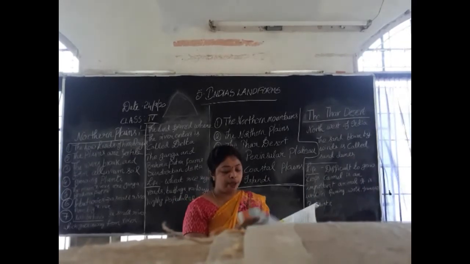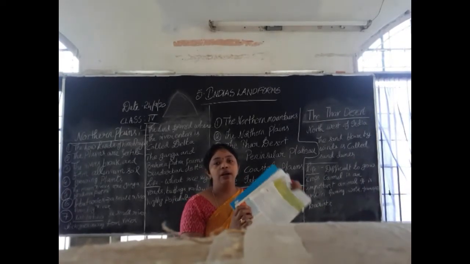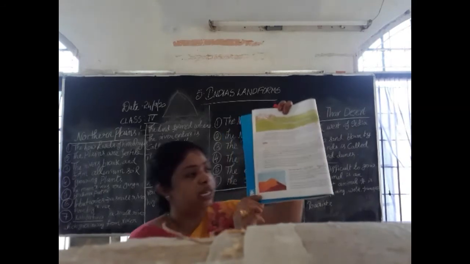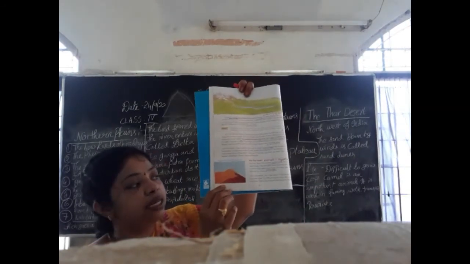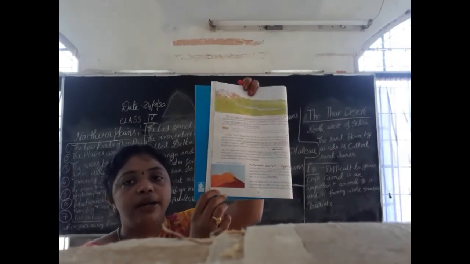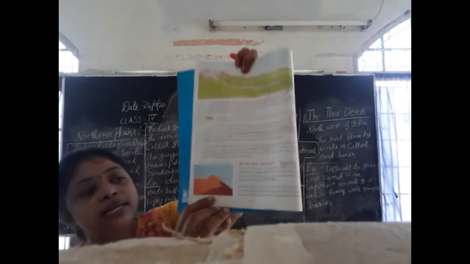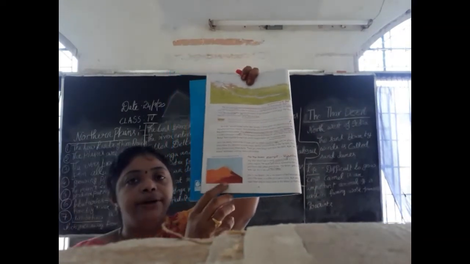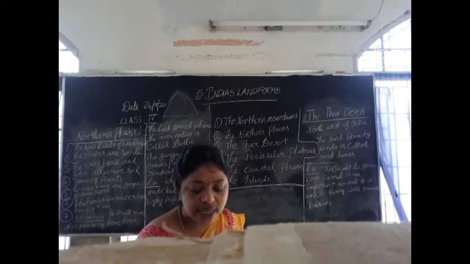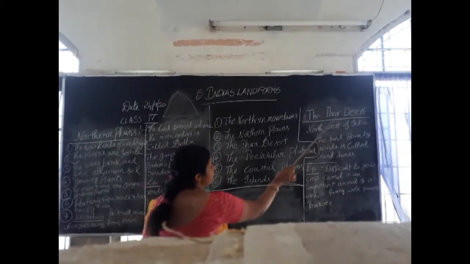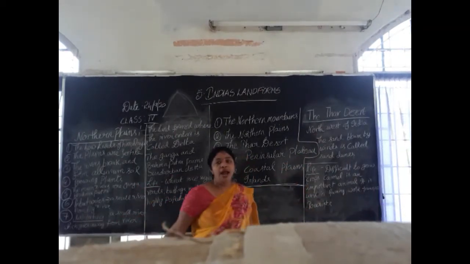Look into the picture, page number 26, children. 26. You can see here sand mountains are formed in the Thar desert. These are called what? Sand dunes. Okay, the mountains which are formed in the Thar desert are called sand dunes.